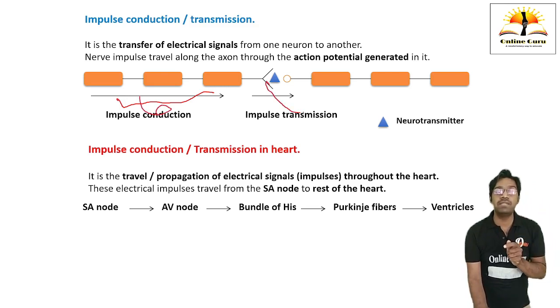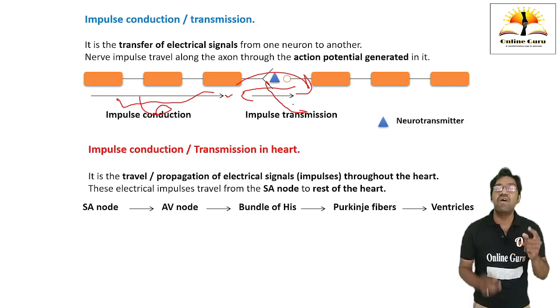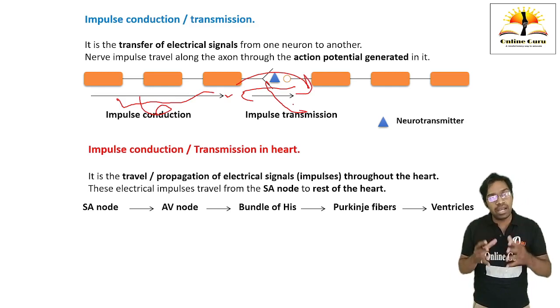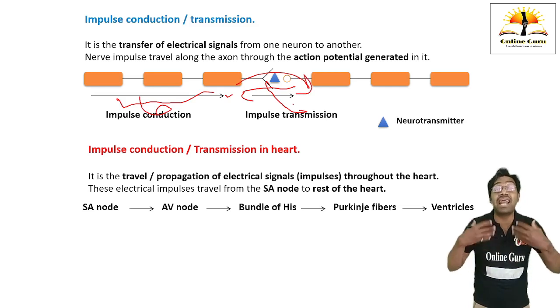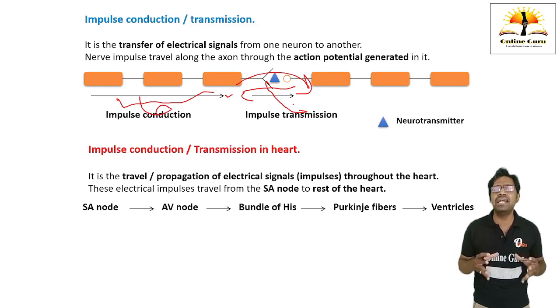While impulse transmission is when there is a synapse from one neuron to another neuron, the signal is going to get transmitted. This transmission of nerve impulses from one neuron to another neuron is called impulse transmission. This is the basic understanding. You have to take a note of it because it is very important when we discuss the most important topic of the nervous system.